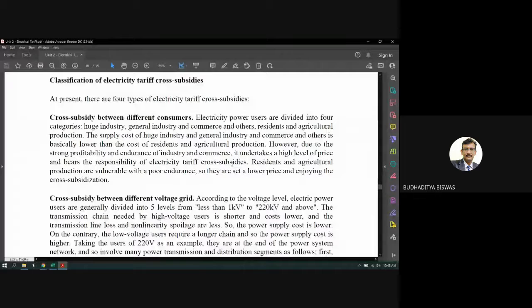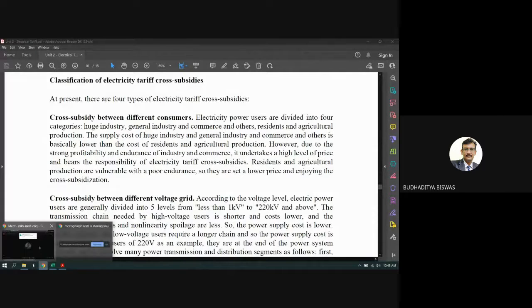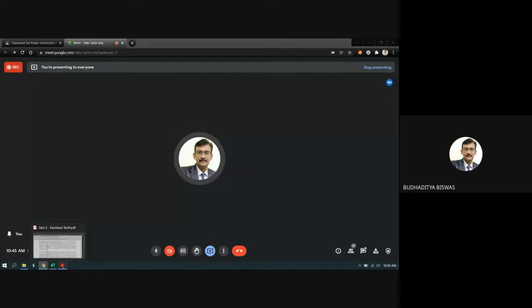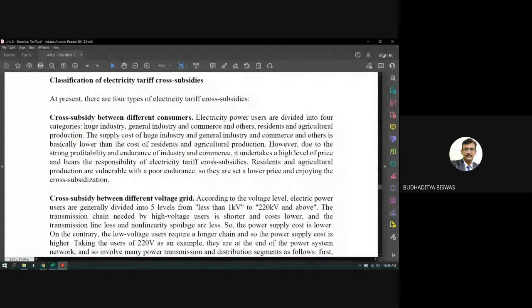As they consume more electricity, the profit is more compared to the residential and agricultural consumers. Some part of this profit is distributed to residents and agricultural production as a cross subsidy. So this is called the cross subsidies between different consumers.